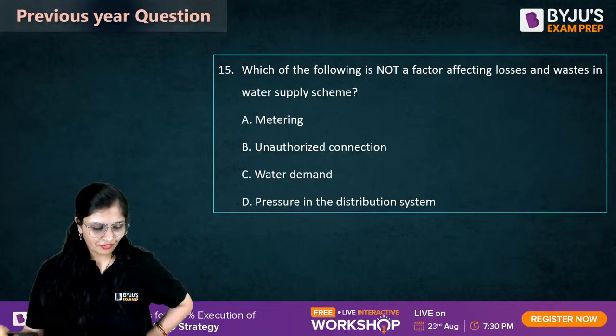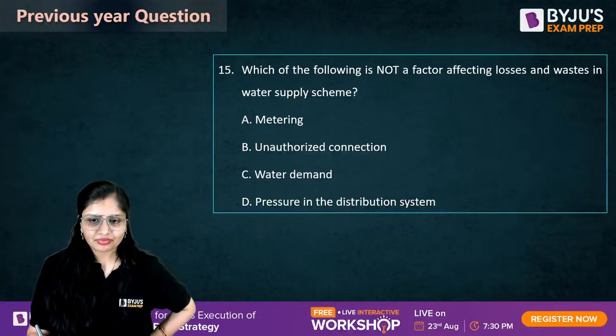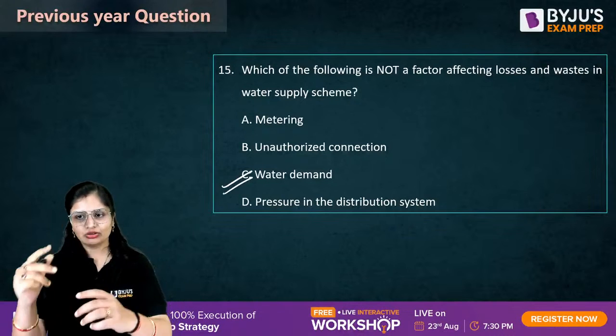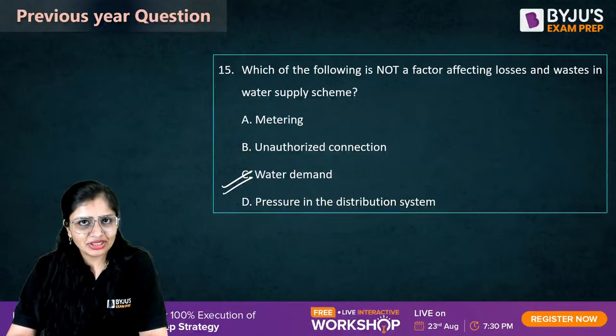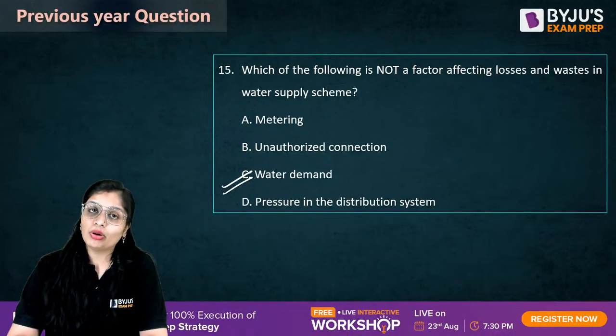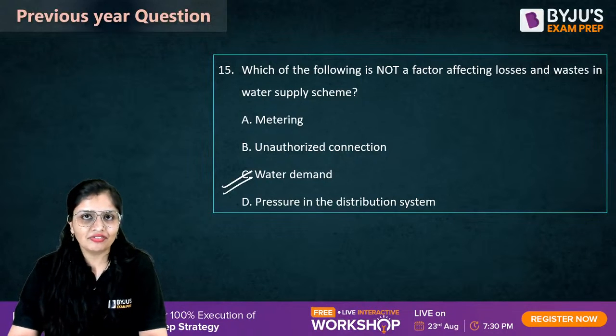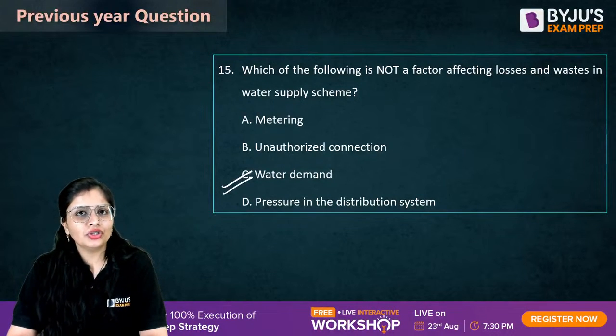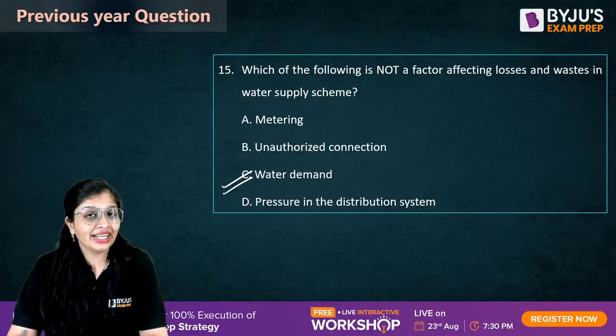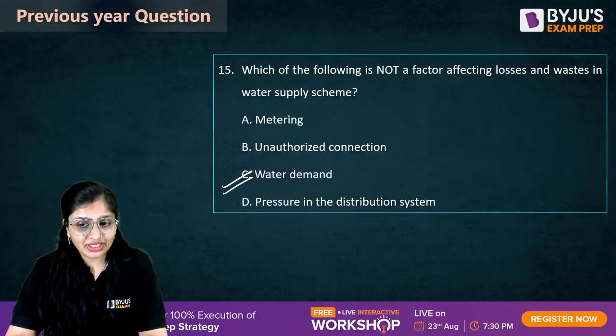Very good hydrology. Water demand. Now check it out. If a metering system is there, and you have to pay money for the amount of water you use, of course it will affect the losses. You won't waste water like anything. So obviously it affects losses.